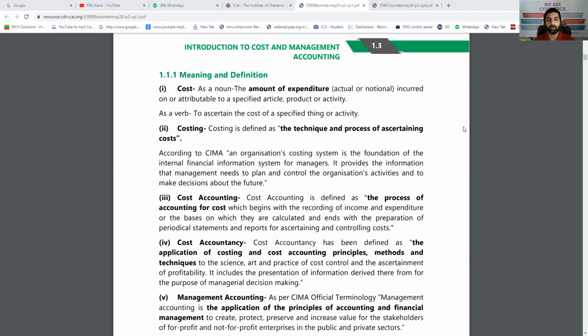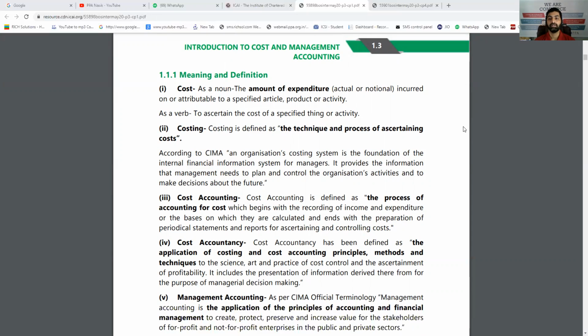What CIMA says: an organization's costing system is the foundation of the internal financial information system for managers. It provides the information that management needs to plan, control the organization's activities and to take decisions about the future. So finding out the cost and helping with decision making. So costing is a technique and process to find out the cost. Preparation of a cost sheet, for example.